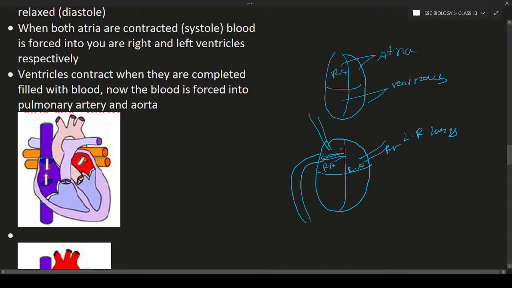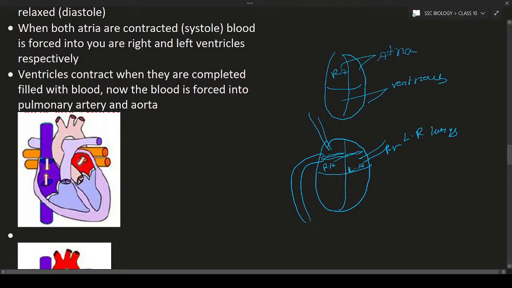When the right atrium and right ventricle are relaxed, they accept blood from these blood vessels. After some time, both top two chambers are filled. Now what will happen? They are going to contract.